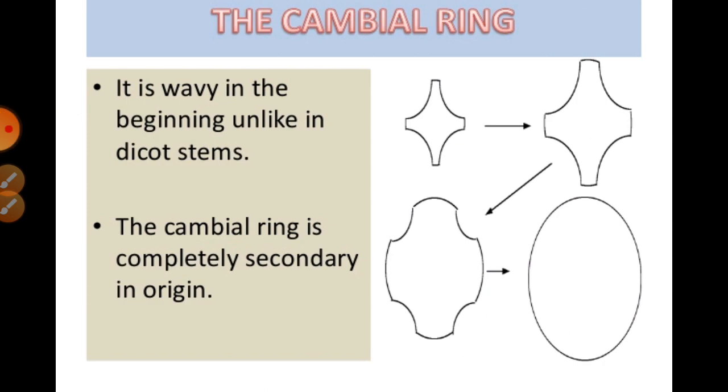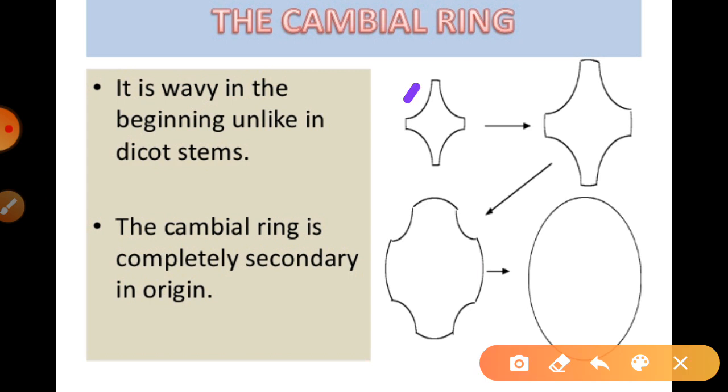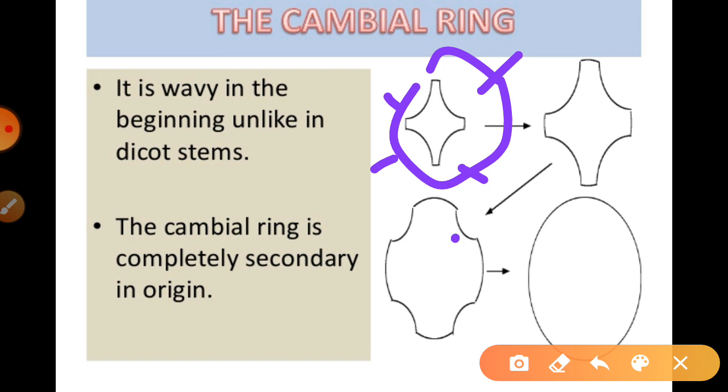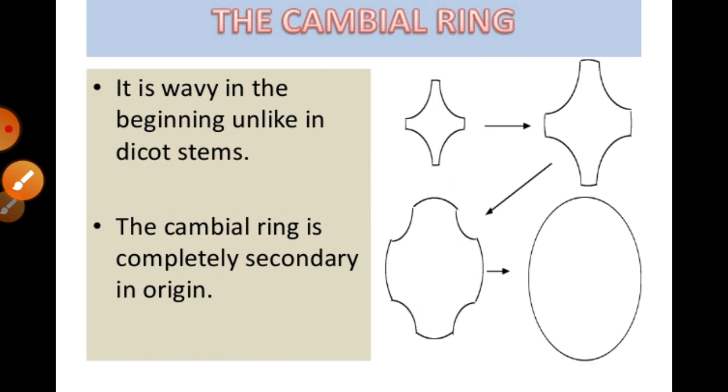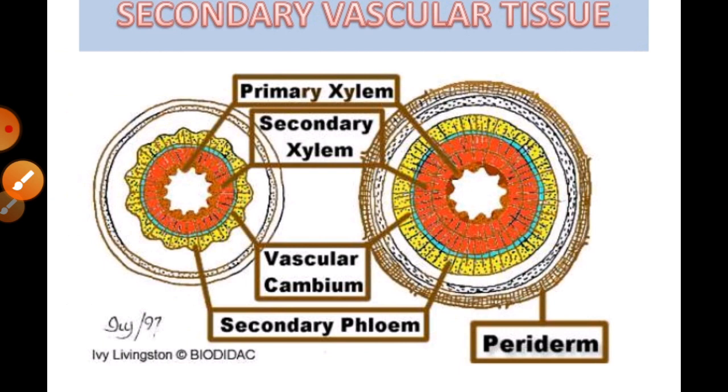as you can see, especially in these conditions, as I told you in the beginning, like in dicot systems, the cambium ring is completely secondary in origin. Means generally this is the development structure, because there is a raised structure which grows fast compared to the other, and after that they change into the ring formation, as you can see over there.